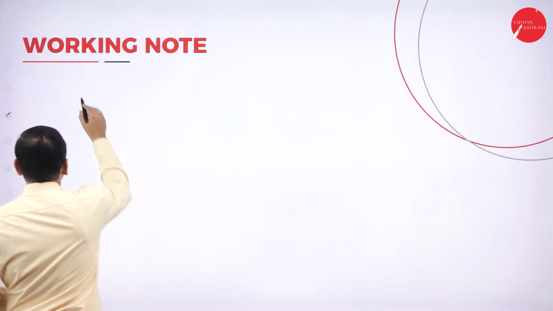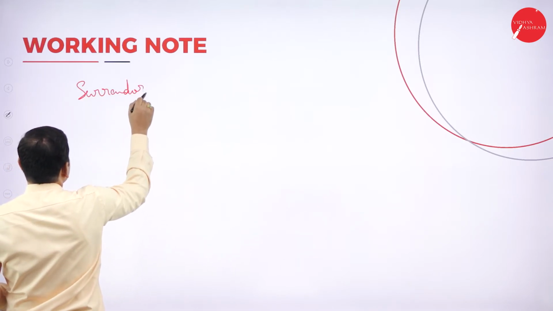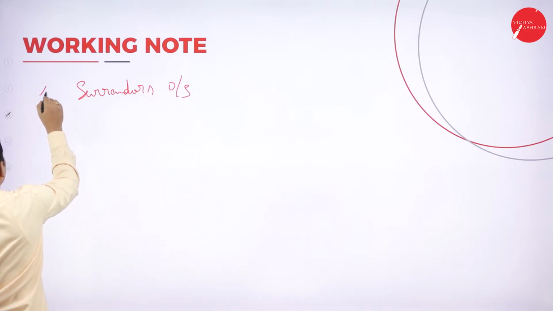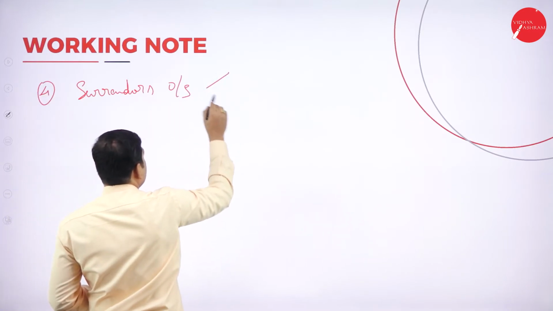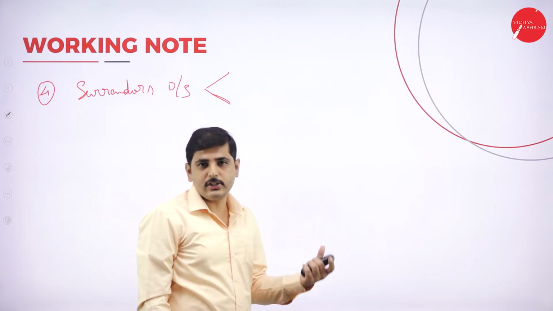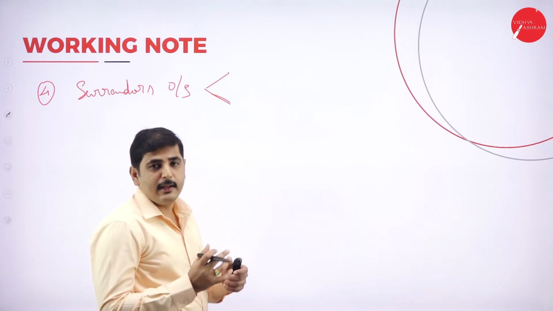Okay, next adjustment, surrenders outstanding. So this is the fourth one. Surrenders admitted but not paid is also called surrenders outstanding. So it is a current liability for the company.